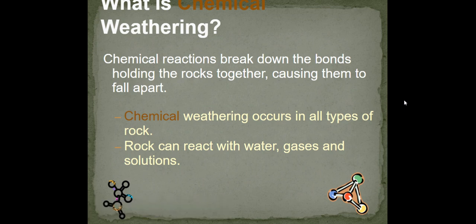Now let's look at chemical weathering. Those examples before were the different types of mechanical weathering. So let's look at chemical weathering now. So what is chemical weathering? Chemical weathering is chemical reactions that break down the bonds holding the rock together, causing them to fall apart. Chemical weathering occurs in all types of rock, and rock can react with water, gases, and solutions.